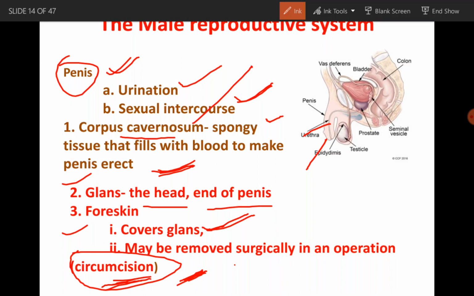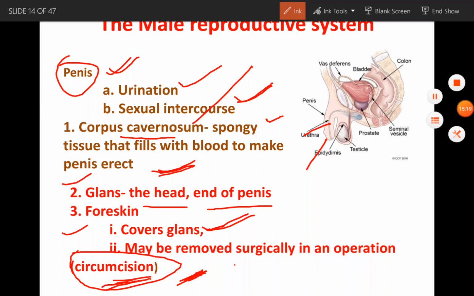And in some cases this skin may be removed. The process is called circumcision. Circumcision is the process by which the foreskin is removed in childhood in some religions.